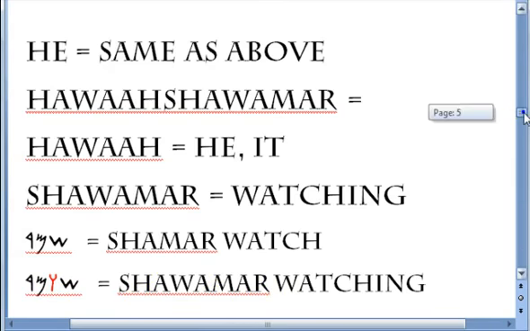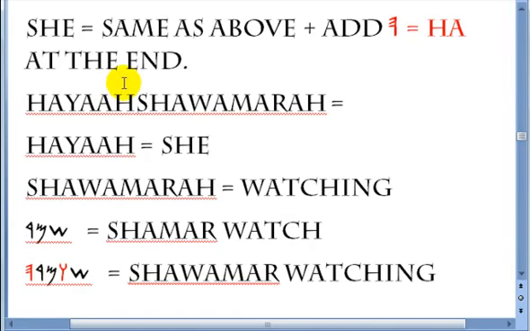Alright, the next one is she. This is the feminine way. So she watching would be the same as above. In other words, you add the wa between the first and the second letters, plus you add a ha at the end. Now the present tense is pretty easy because not too much changes. When you get to the past and the future tense, I have to add a few extra letters here and there, but the present is pretty much straightforward for each one. You just have to make sure that whenever you add in the wa, you distinguish whether it's male or female, and then whether it's plural or not. Singular or plural. Alright?